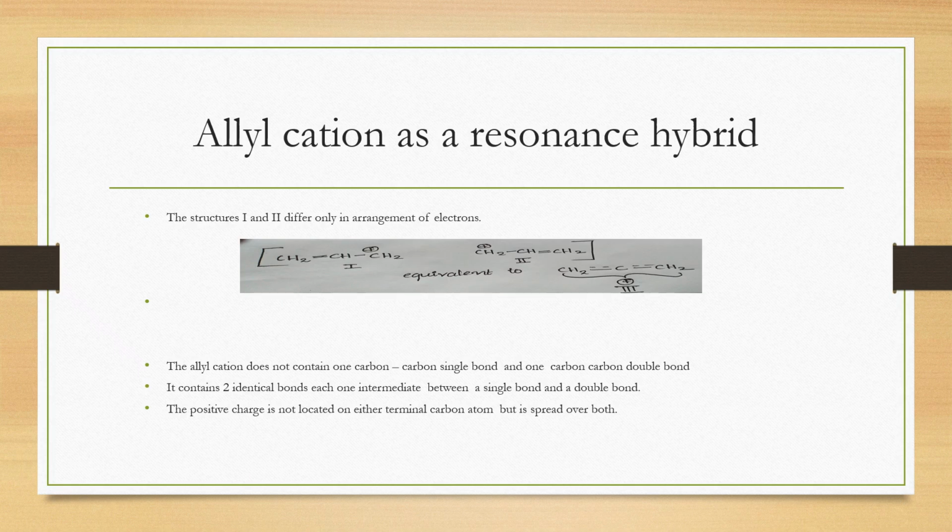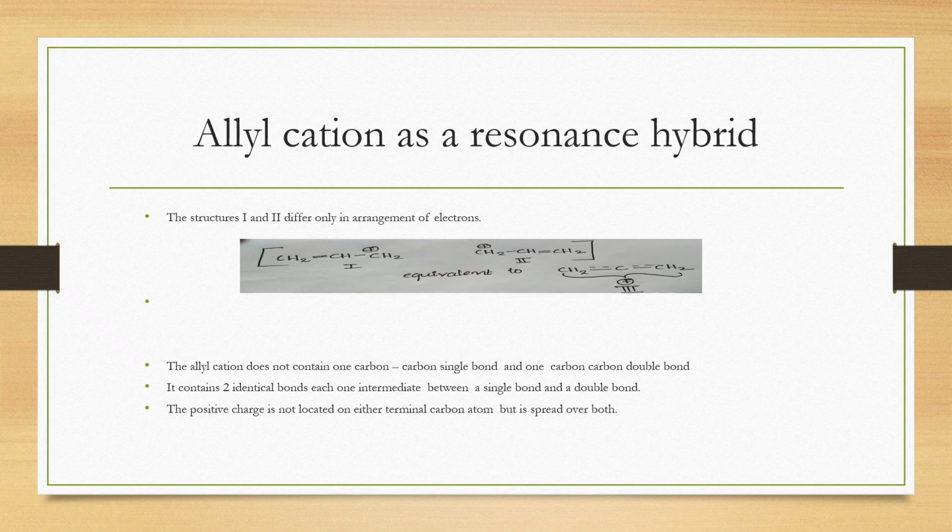Now we may be discussing the stability of allyl cation. Allyl cation is also a resonance hybrid of 2 contributing structures. Just like allyl radical, allyl cation is also a hybrid of 2 different structures. So look at the structures, structure 1 and 2. These 2 structures are actually equivalent structures. They differ only in the position of double bond as well as the positive charge. And the actual structure of allyl cation is a hybrid of structure 1 and 2.